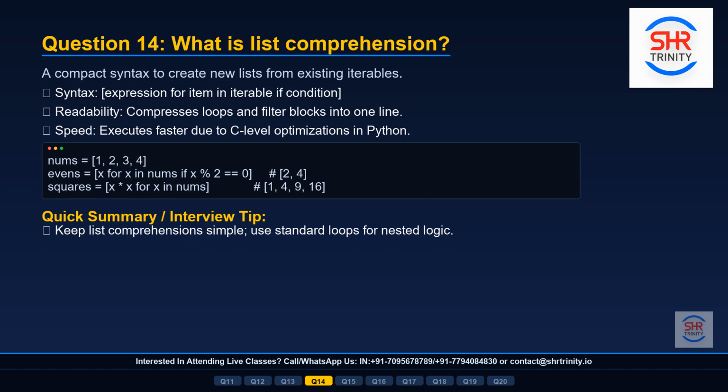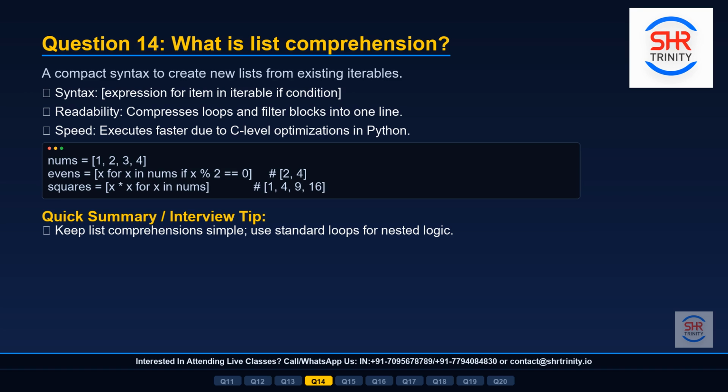Question 14. What is list comprehension? List comprehension is Python's elegant way of creating new lists in a single clean and very fast line of code. The syntax is, opening square bracket, then the expression you want, then for item in your iterable, then optionally an if condition, then closing square bracket. Think of it as a compact for loop that builds a list simultaneously.